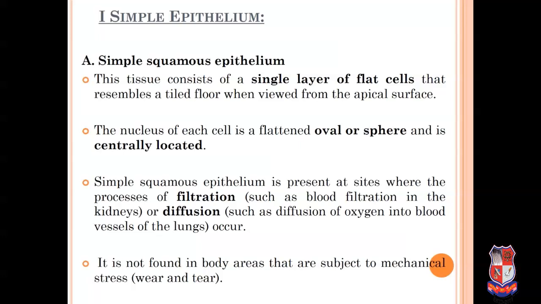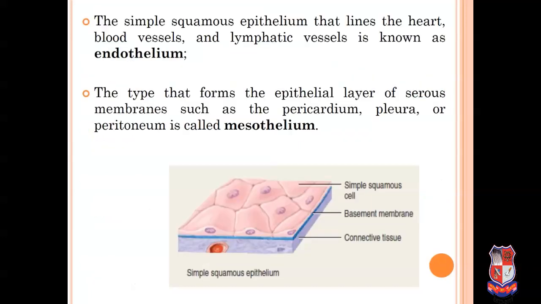Simple squamous epithelium is present at sites where the process of filtration, for example blood filtration in the kidney, and diffusion, for example diffusion of oxygen into blood vessels of the lungs, take place. So it is generally present in kidney and lungs because kidney is doing filtration and lungs are doing diffusion. So it is not found in body areas that are subject to mechanical stress, wear and tear.